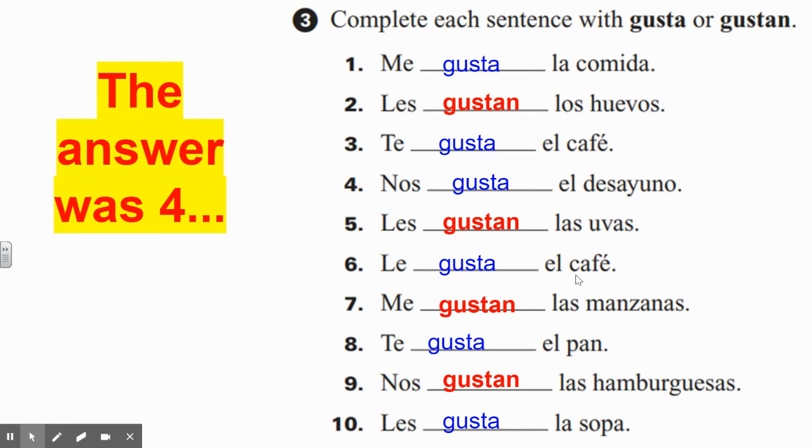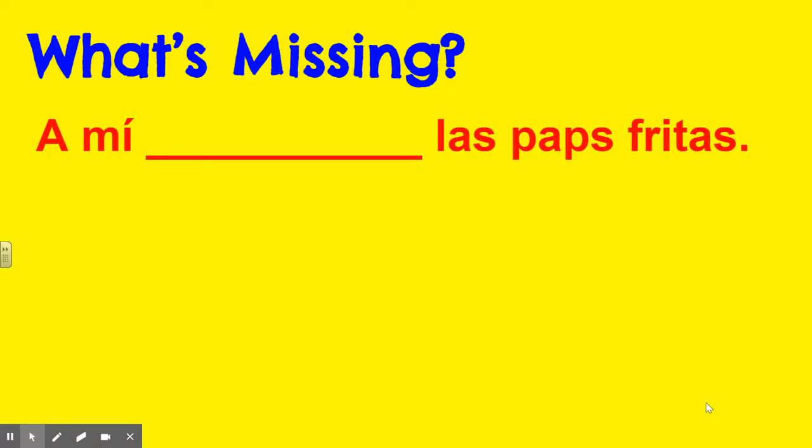The answer was 4, and it would be all the ones that are in red. Some of y'all might have taken the easy way out instead of trying to go through and translate each sentence, but maybe you just looked at what was after the blank if it was plural. So los huevos is eggs, that's plural. Las uvas, grapes. Apples, hamburgers. Okay, everything else was something that was singular, and those would just go with gusta.